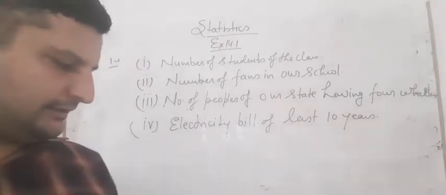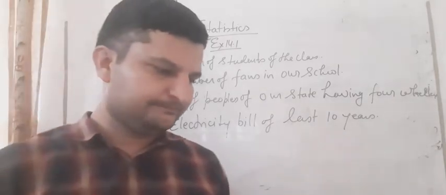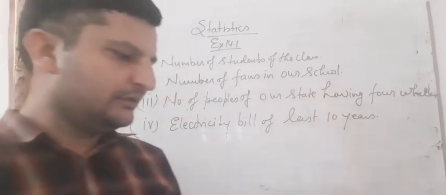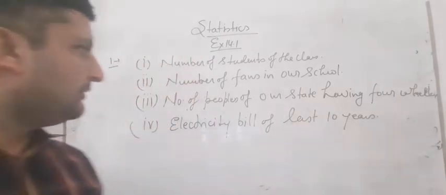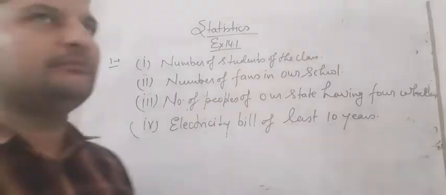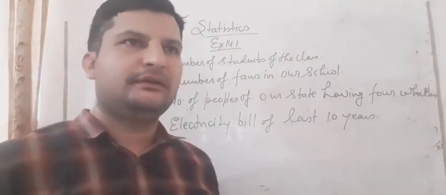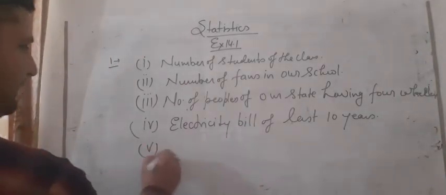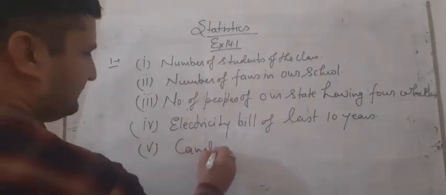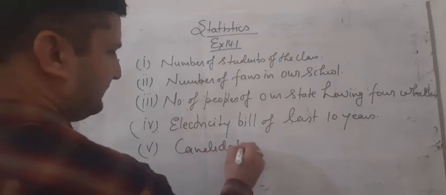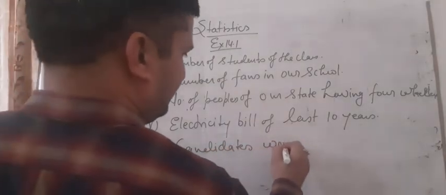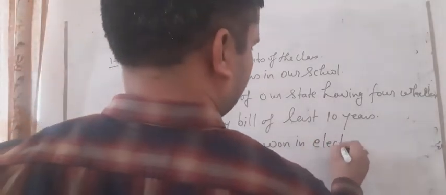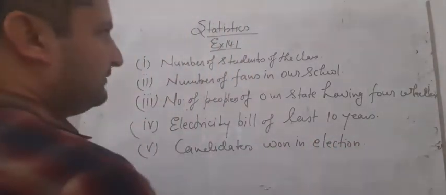We can also say electricity bill, and much more, like candidates who won in elections.